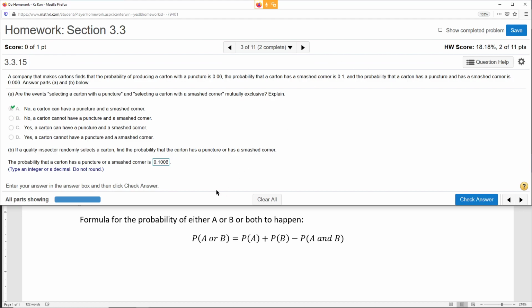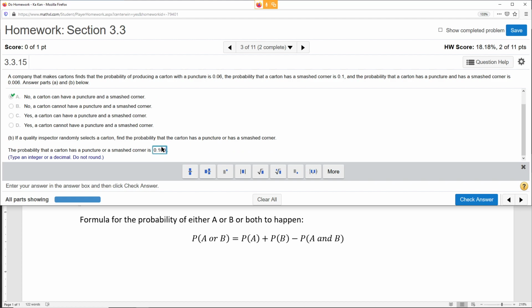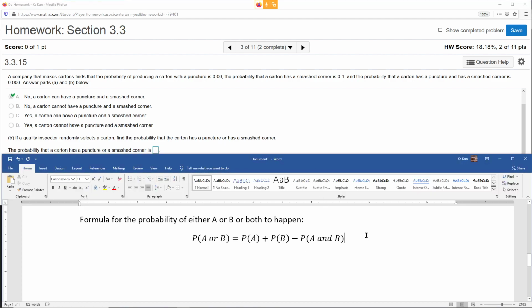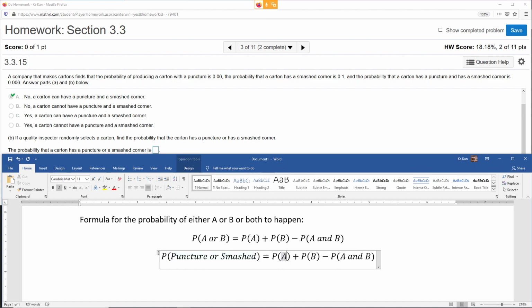I need to know. So I'm trying to get this to be in here. So this would be the new equation, right? It will be the probability of puncture, let's call it puncture, and the probability of smashed corner, right? So you got to add those two together.